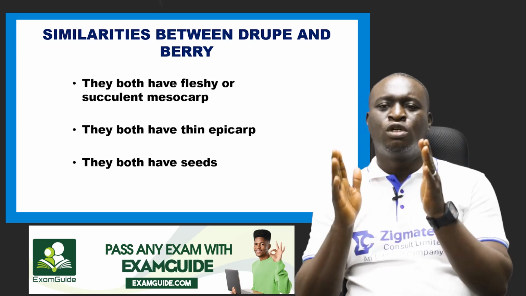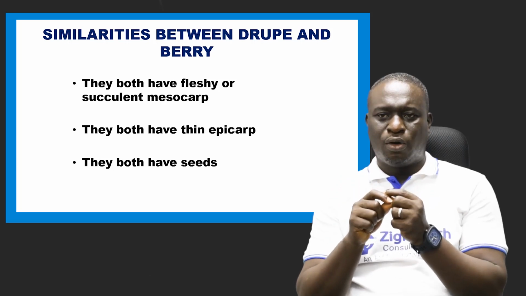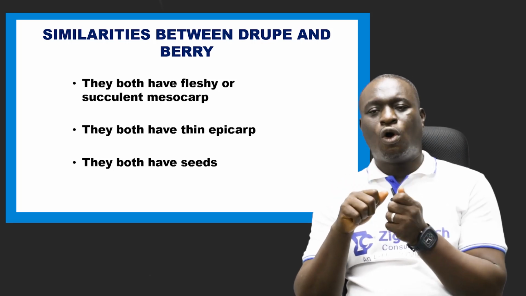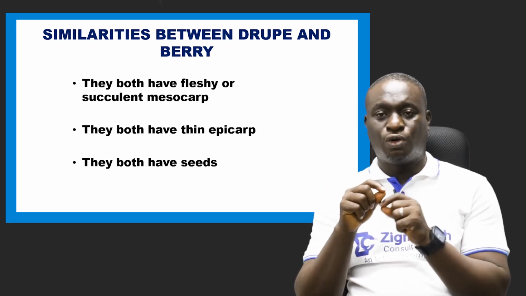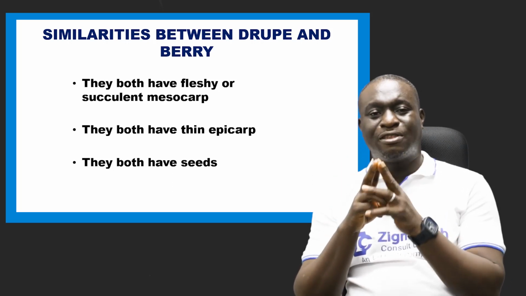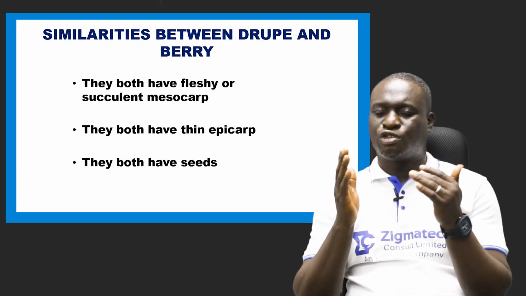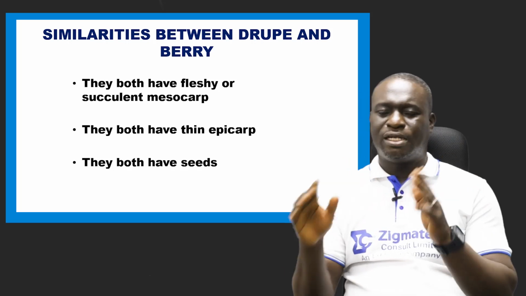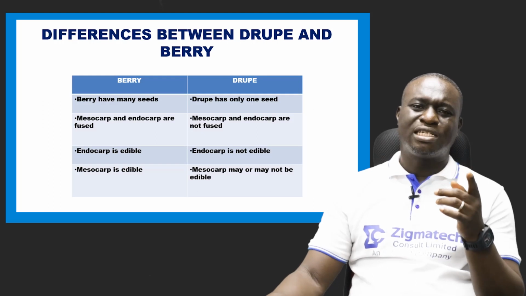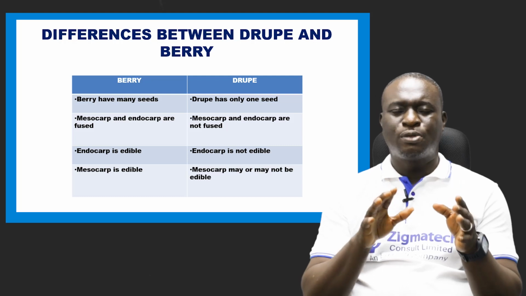Number one is that both drupe and berry have fleshy or succulent mesocarp. Number two is that they both have thin epicarp. And then number three, they both have seeds. Of course, you're going to see a seed in drupe, and definitely you're also going to see a seed in berry. But there are differences to take note of. This is very important. Differences between drupe and berry.